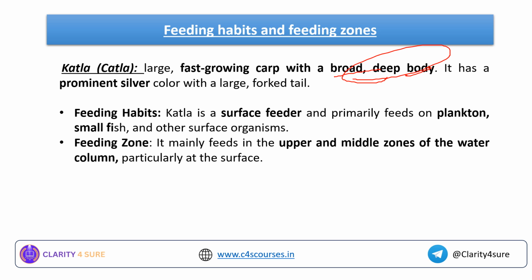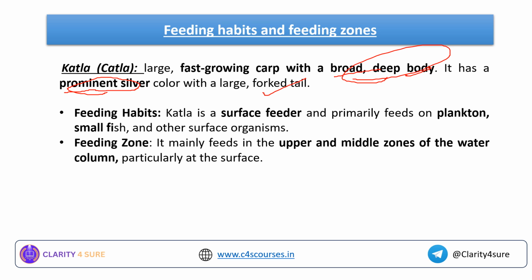These are fast growing carp with a broad, deep body. It has a prominent silver color with a large forked tail. Okay, so this is the important feature of Catla. So what is the feeding habit? It is a surface feeder. It means that it feeds on the surface of the water, and it primarily feeds on plankton, small fish and other surface organisms.